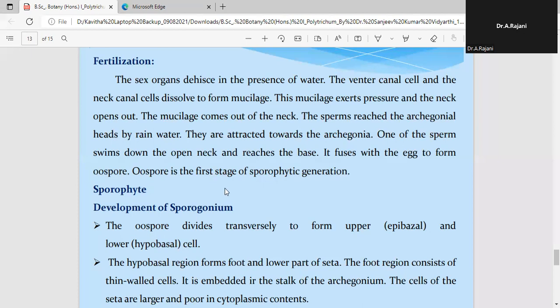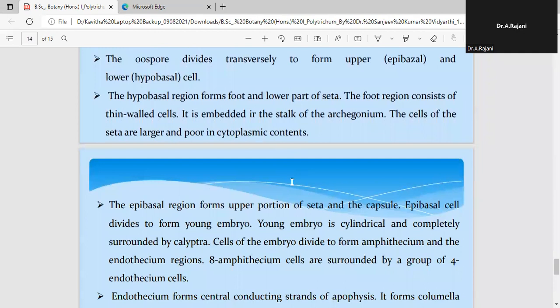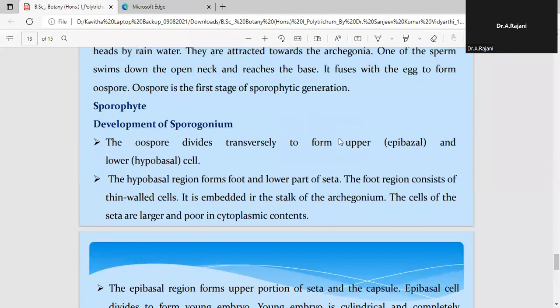Moving on to the next step, in the female plant, in the archegonia, the plant will develop the zygote. The zygote which is developed in the archegonia will develop into the next phase of the life cycle, which is called the sporophyte. And in Polytrichum, the sporophyte is a highly complex structure when compared to Marchantia and Anthoceros.